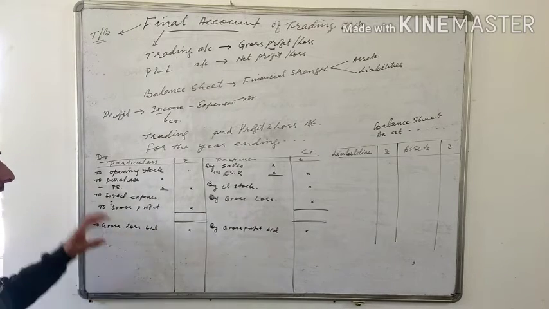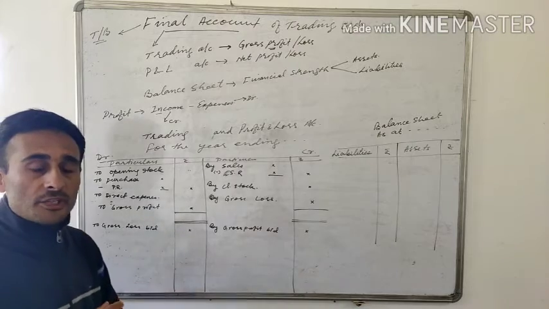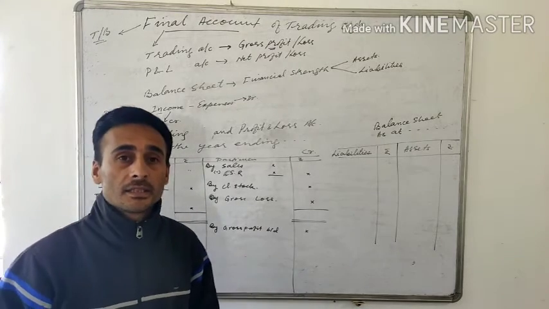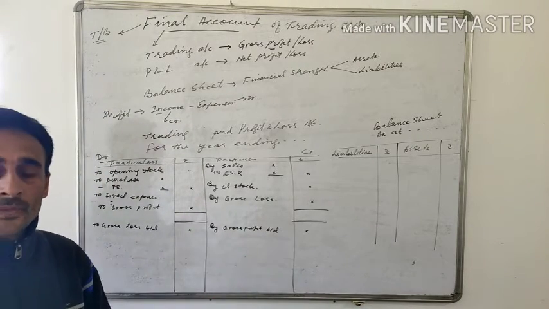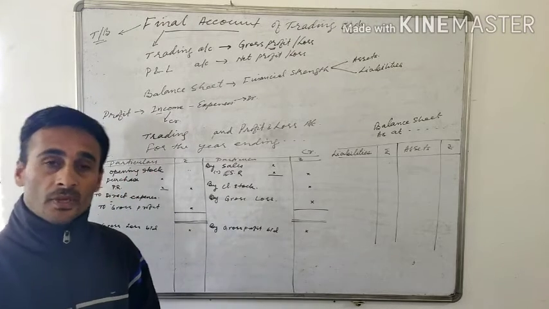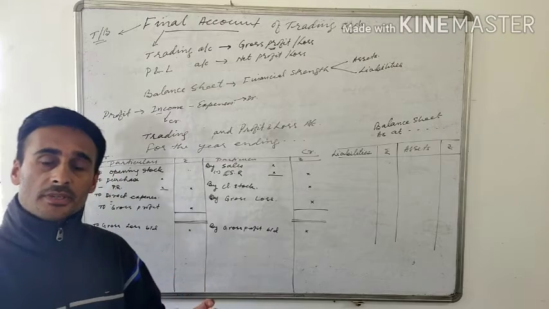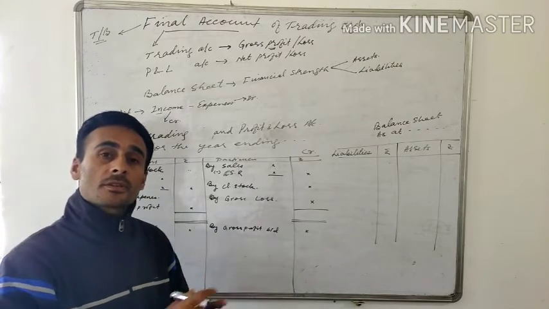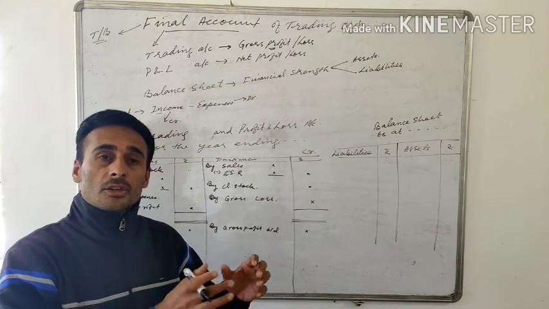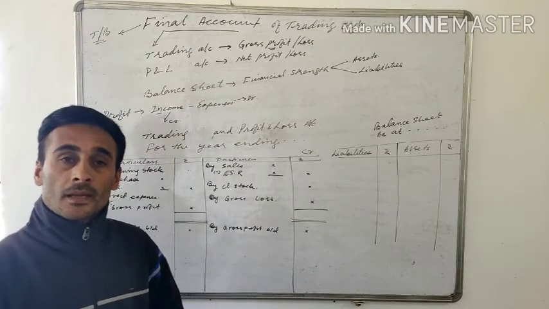Then we will start writing other expenses. Other expenses means those expenses which are incurred in the office, expenses incurred for administration purposes, expenses incurred for selling the goods, expenses incurred for distributing the goods, that is bringing the goods to the place of sale, that is distribution expenses.